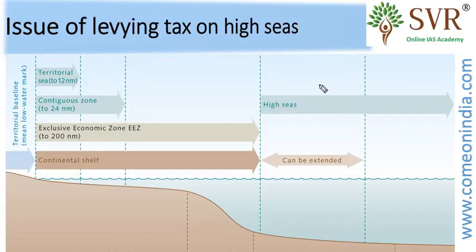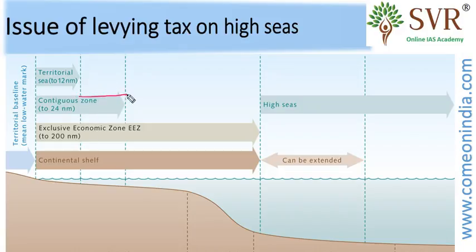What do you mean by high sea? Look at the image. It is the beach line, or you can say territorial baseline. From here, 12 nautical miles is the distance. Within this jurisdiction, state governments will have exclusive control on levying tax on such economic activities.